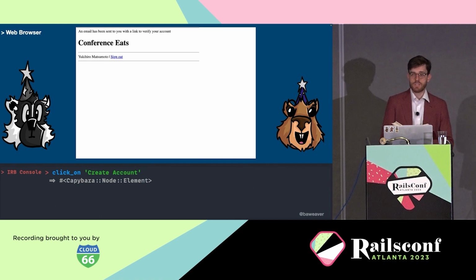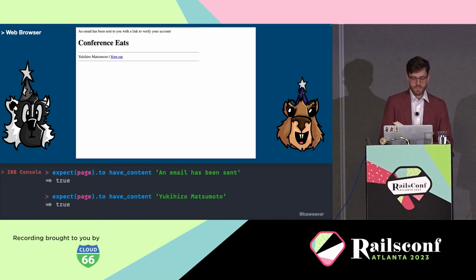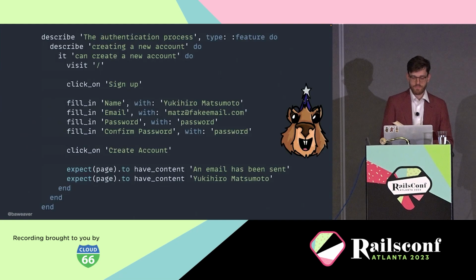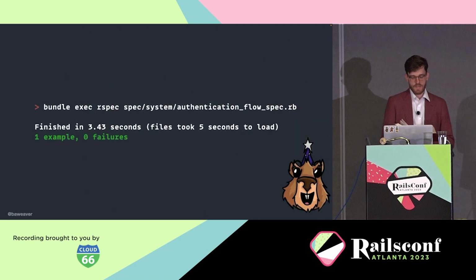And we can test them much like you would anything else in our spec. So these initial expectations might look like this, of expecting the page to have content, an email has been sent, and expecting it to have that username. Now with this, we have our spec written, and we can go ahead and run it. After we fill in the rest of that, take out the binding.rb, and it can then run on its own. So back to the spec, we would end up with something which looks like this. And if we go ahead and run that, we'll see that it happens to work.